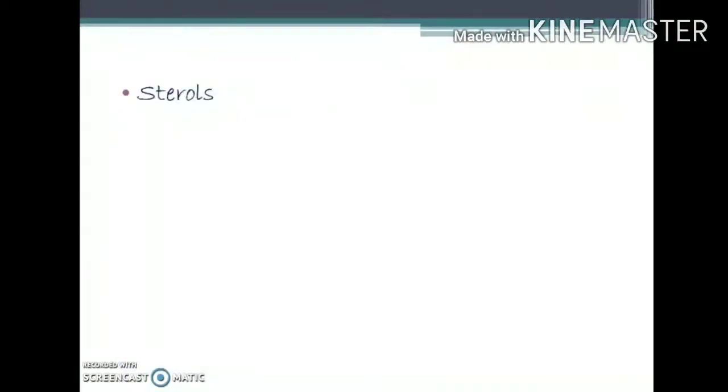So the most common ones are sterols. Sterols contain a hydroxyl group at the third position. Examples are cholesterol, ergosterol, etc. They are widely present in plants and animals. Vitamin D is another compound that contains steroidal nucleus. Then bile acids are a metabolic product of cholesterol. They also contain a steroidal nucleus.